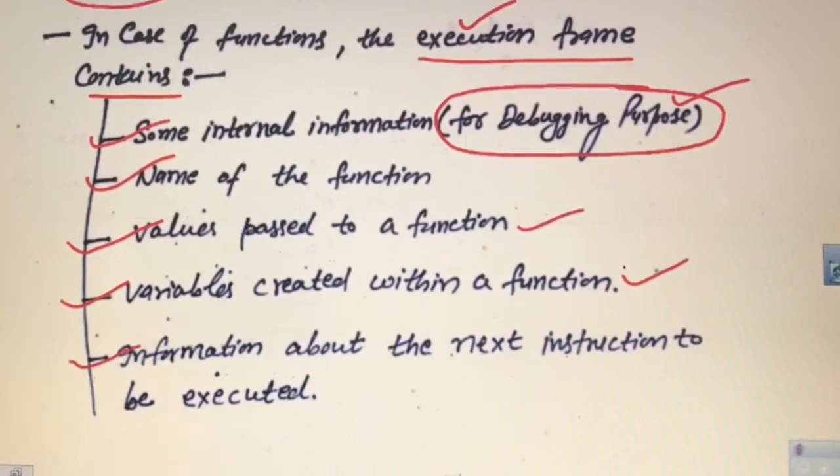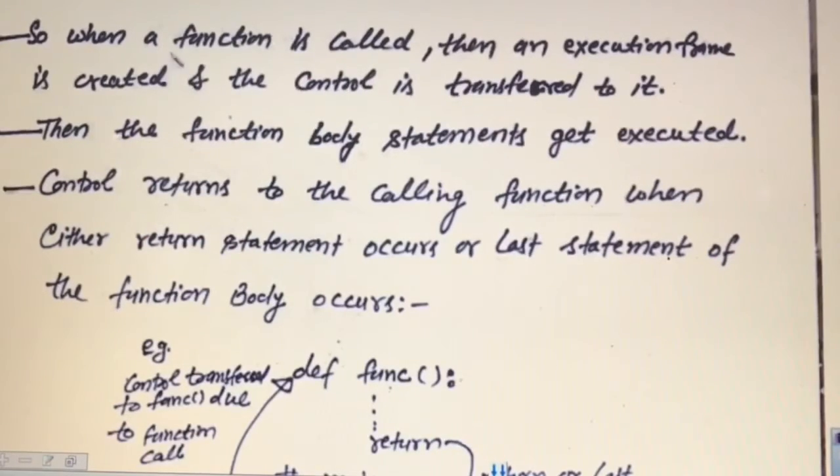The information about the next instruction to be executed means that when the control transfers from the function, it will go to the next instruction to be executed. Mainly it is the next instruction after the function calling instruction, or it may be the same instruction if the function is returning something, to take that returned value from the function. So when a function is called, an execution frame is created and the control is transferred to it.